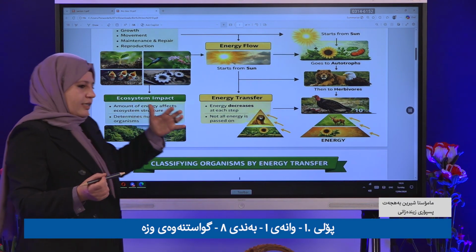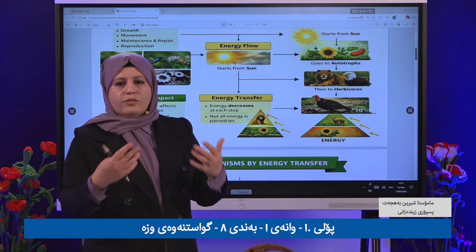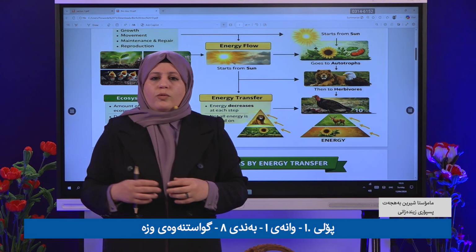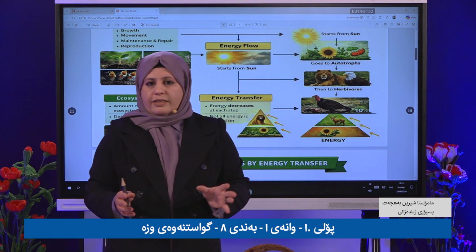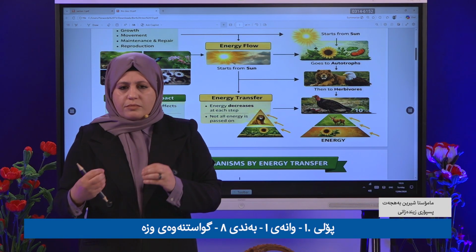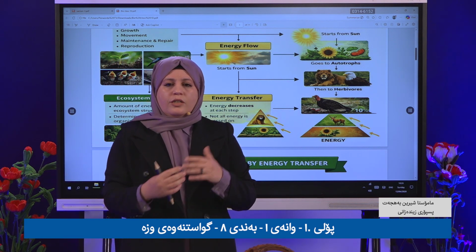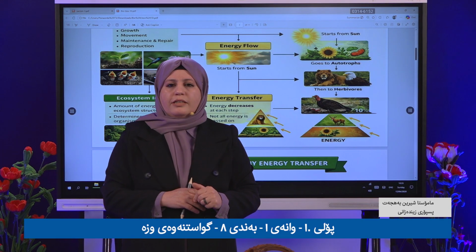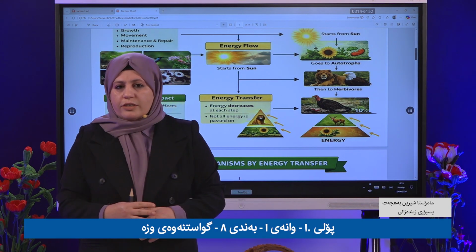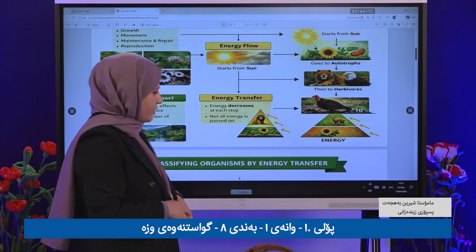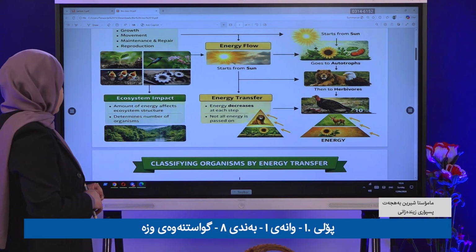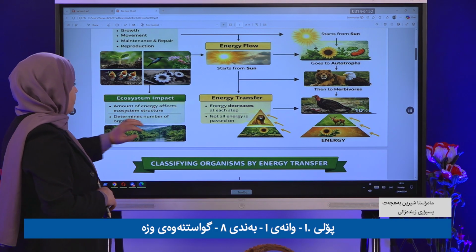If you have an ecosystem with plants and water, then when plants and water are present in any place, that means organisms are present there. For example, humans can only live in a place where there is water and plants. That means these ecosystem factors determine the number of organisms.